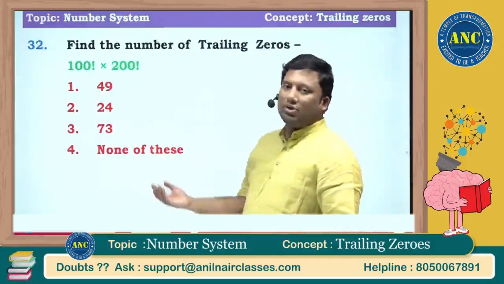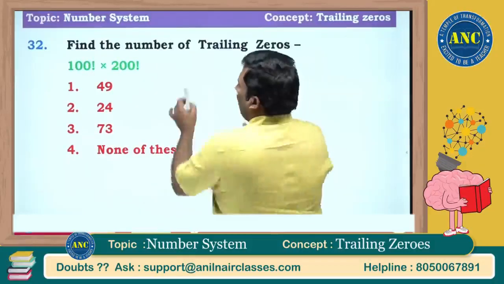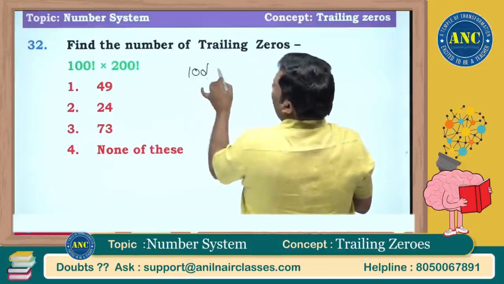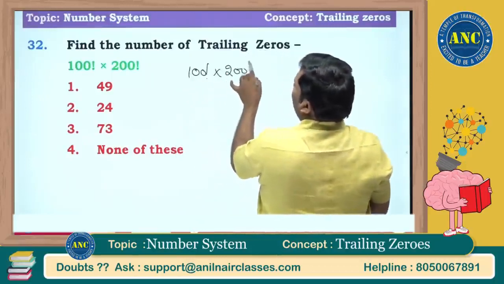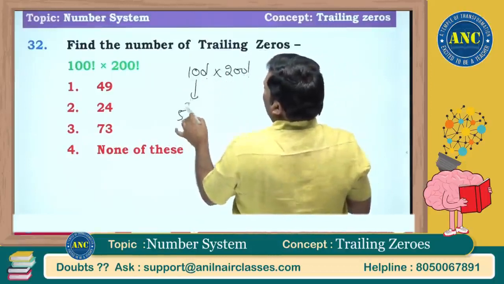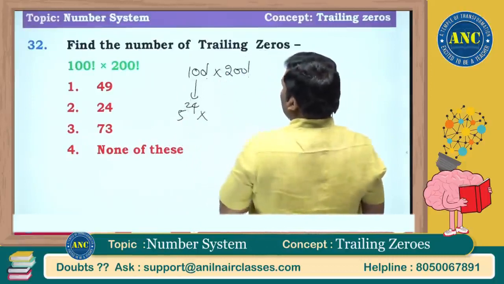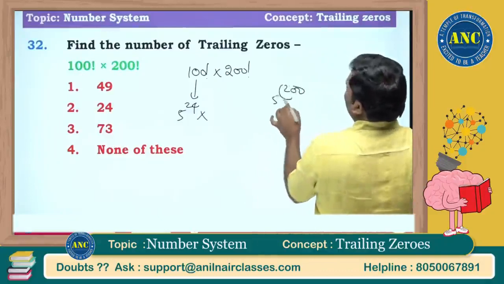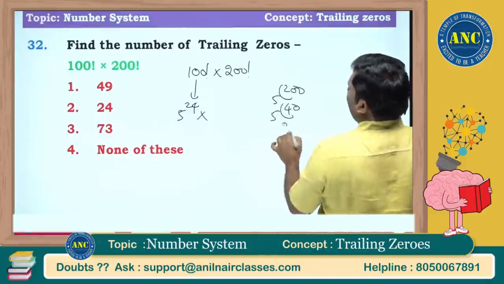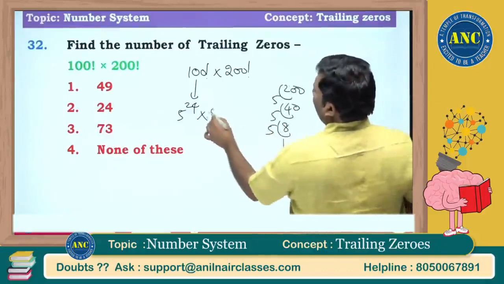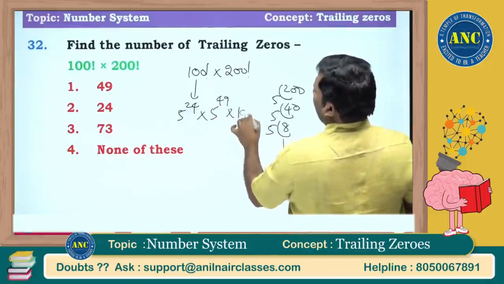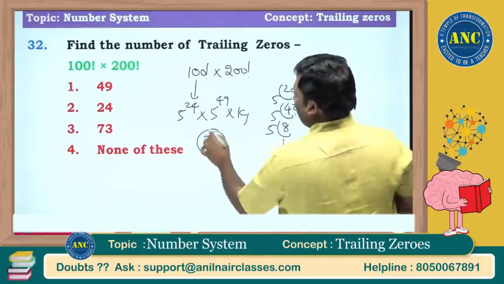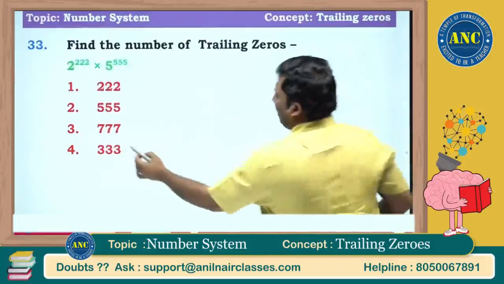100 factorial into 200 factorial. Already we did this question. 100 factorial into 200 factorial. These 5 power 24. It will be these 200: 5 40s are, 5 8s are, 5 1s are. 5 power 49 into K1. Answer is 73.